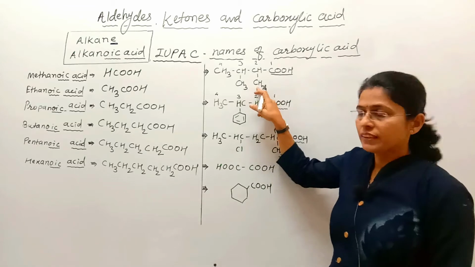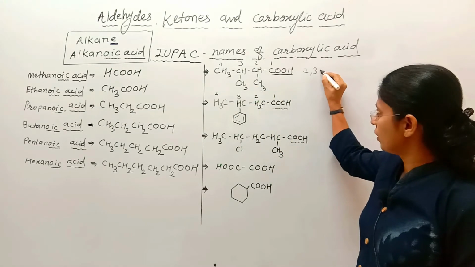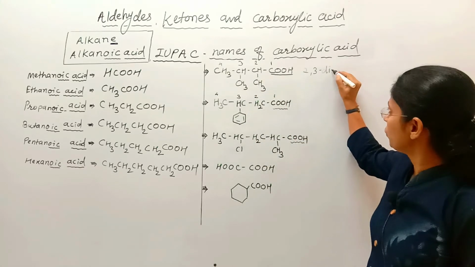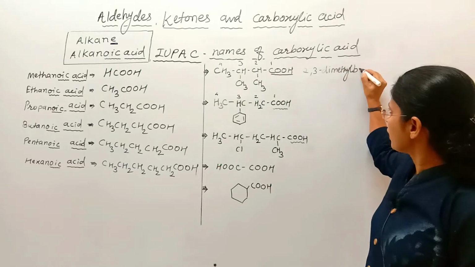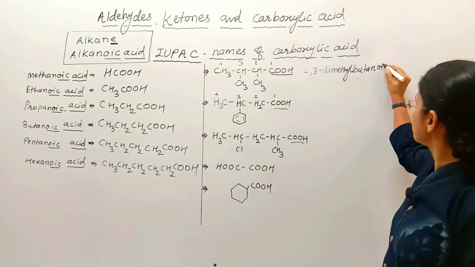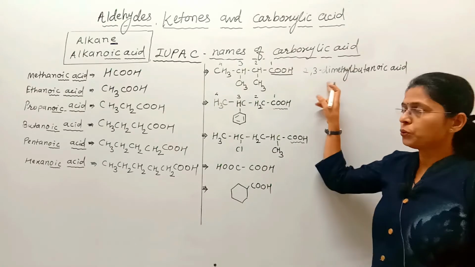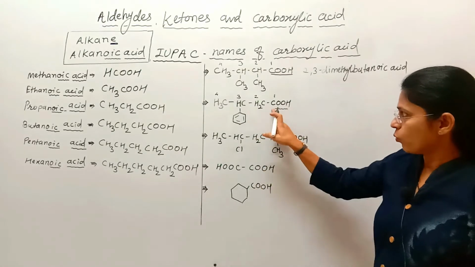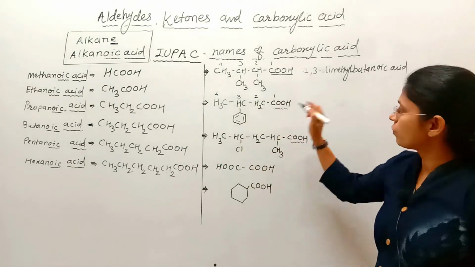So we will write its name as 2,3-dash. 2 groups are there, that's why di indicates 2 methyl groups, dimethyl. 4 carbon, hence butane, and from butane E is replaced by OIC acid. That's why the name of the compound is 2,3-dimethyl butanoic acid.